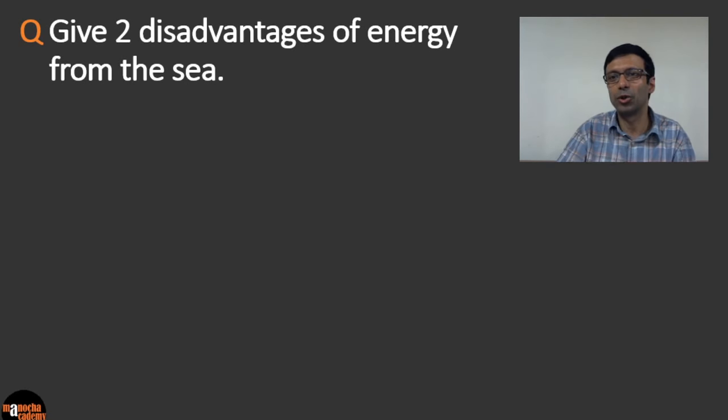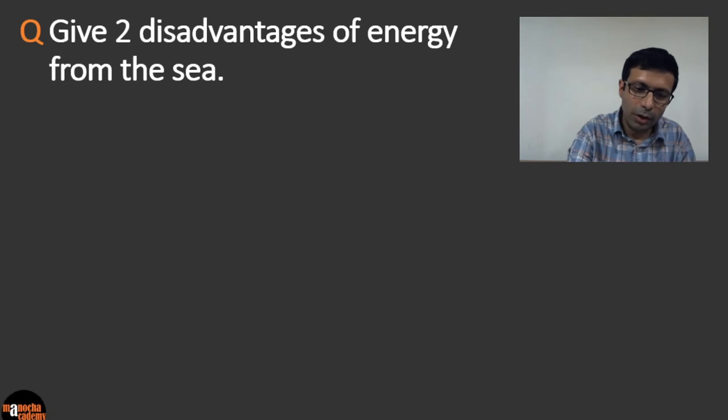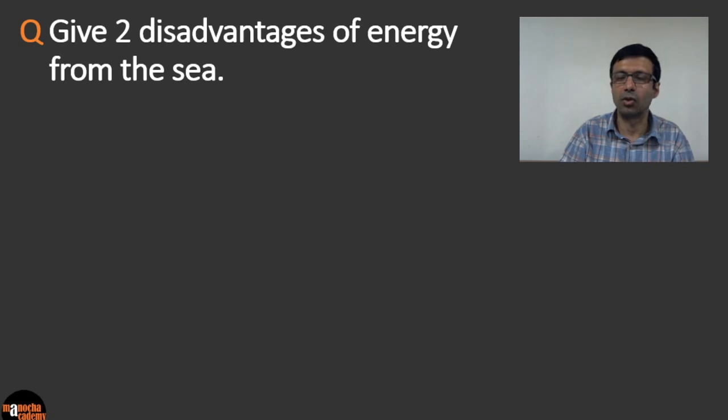This is from the sources of energy chapter. Give 2 disadvantages of energy from the sea. Okay. So a lot of times in the sources of energy chapter, usually you'll get either the advantages or the limitations or disadvantages. So read them carefully because those are really important. And a lot of these things, you actually don't need to learn up. You can sort of work out or think the answer. So what do you think will be the 2 disadvantages of energy from the sea?